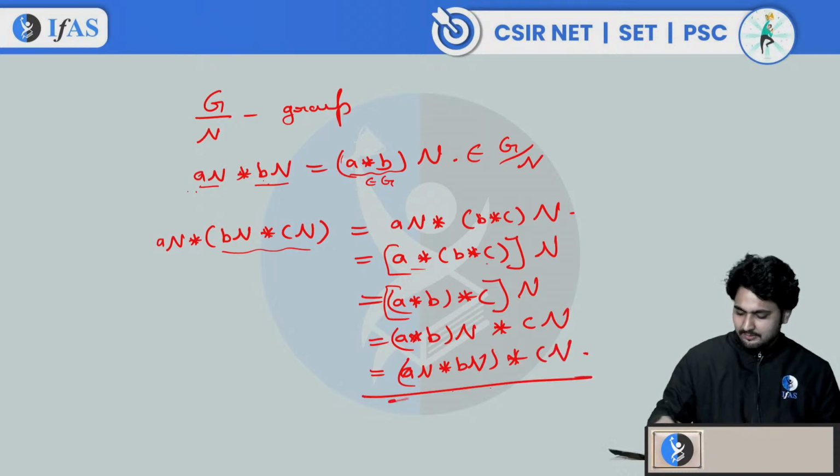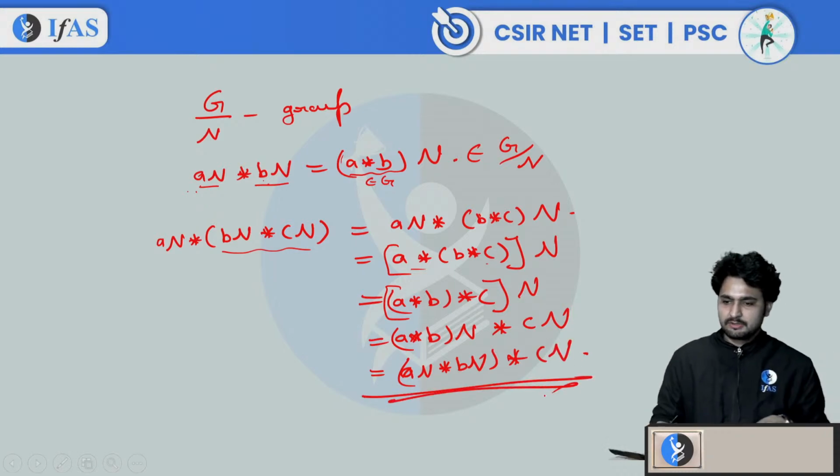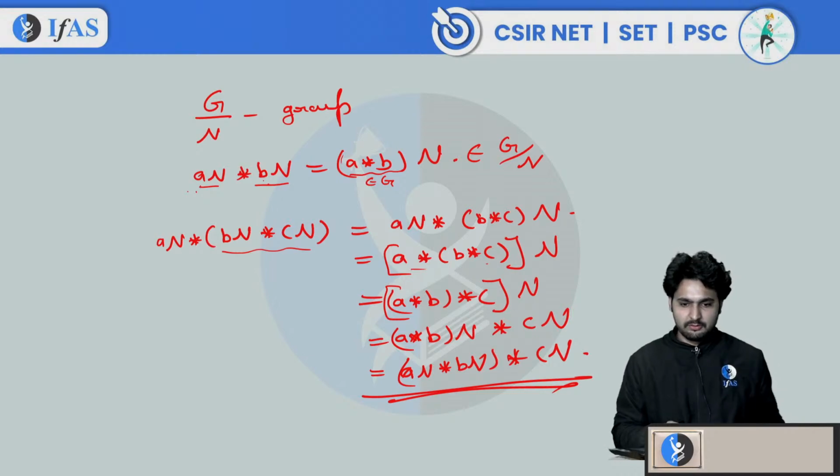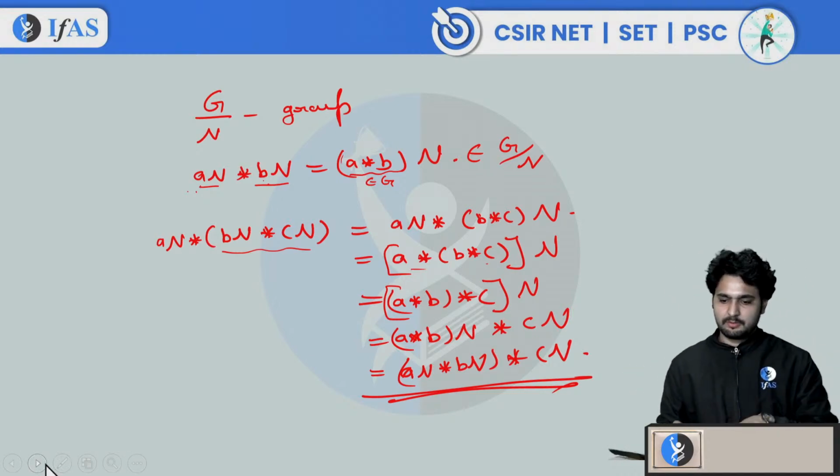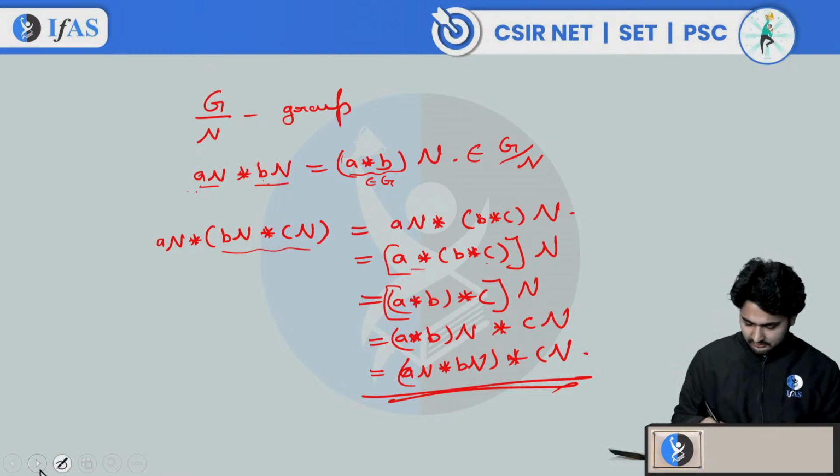So easily you can verify. I think you should try all those things. It will be good for you to verify. Okay, so it has the associative property because G has the associative property with operation star. That's why it has the associative property.